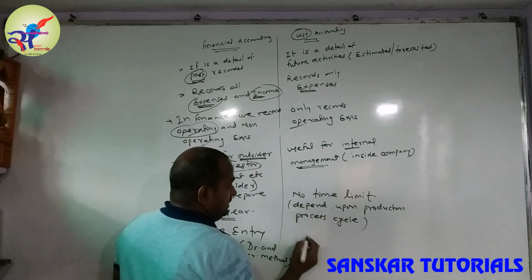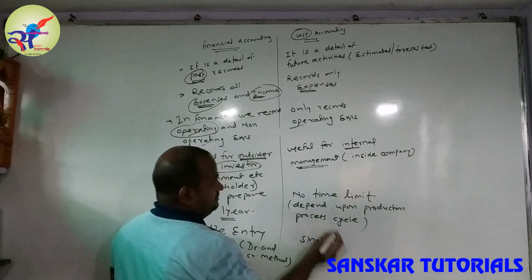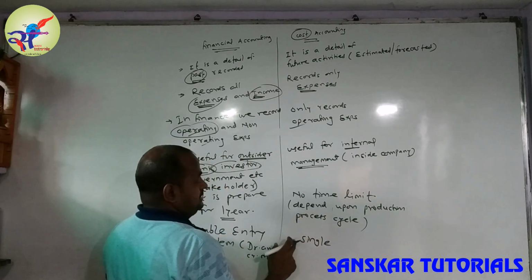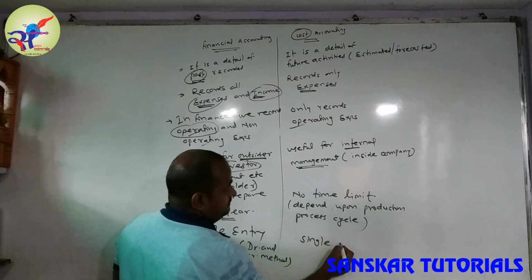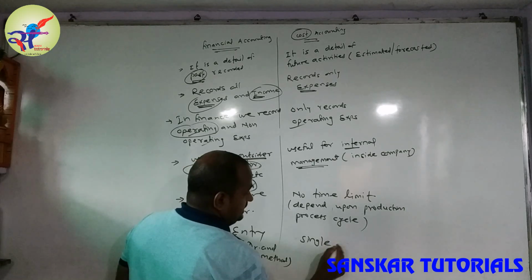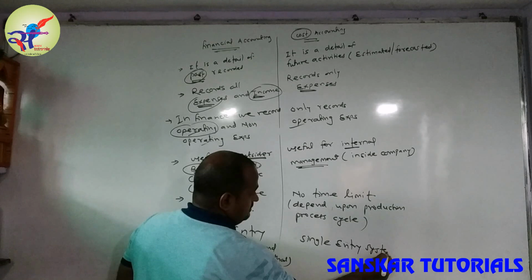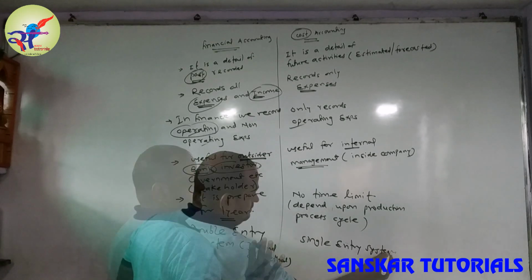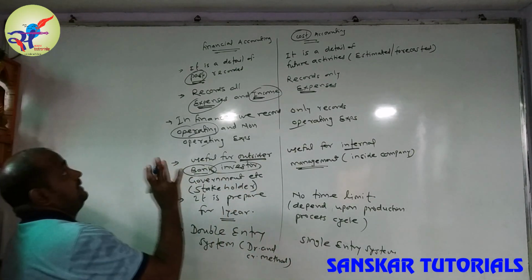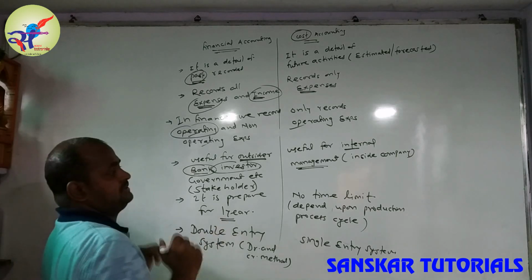While the cost accounting is a single entry system. In the 12th standard, you had the chapter on single entry. There is no debit and credit policy. So this is how financial accounting and cost accounting are different.